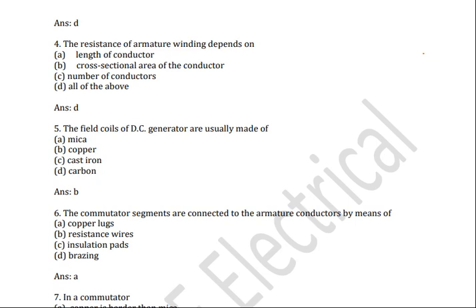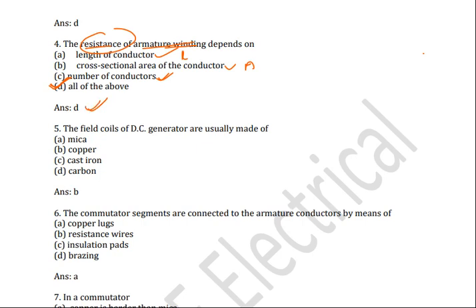The resistance of armature winding depends on length of conductor, cross sectional area of the conductor, and in the same way it also depends on the number of conductors. So the correct answer is all of these. The resistance of the armature winding depends on length of conductor, cross sectional area of conductor, and number of conductors also. So the correct answer is D.